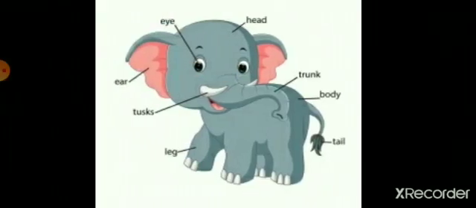Yes. The next category of animals is the terrestrial. So this is an example of the terrestrial habitat. The animals which live on land are called terrestrial animals. For example, cow, horse, elephant, lion. So children, you can easily see the elephant in this picture. It is an example of the terrestrial habitat.